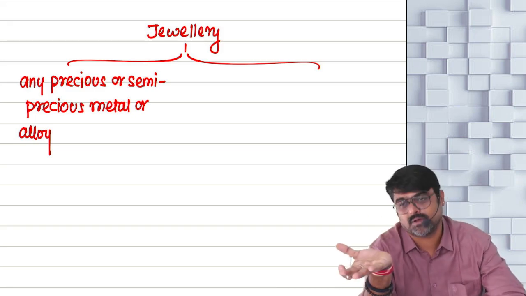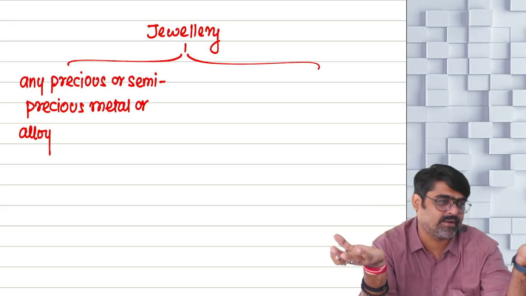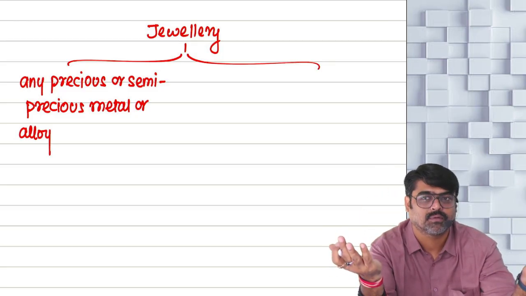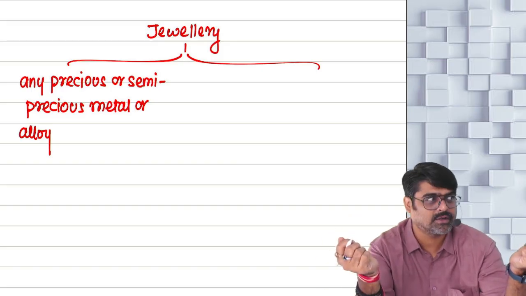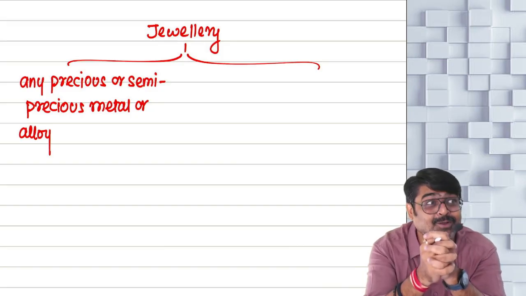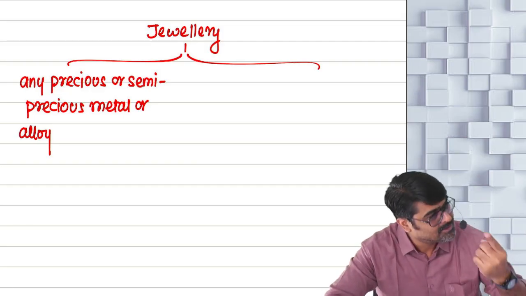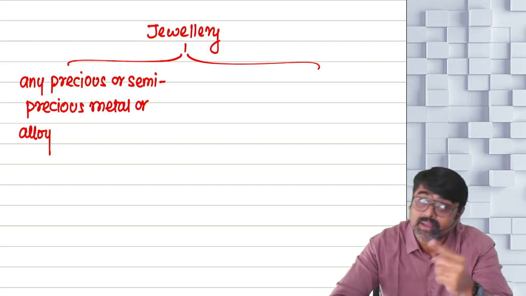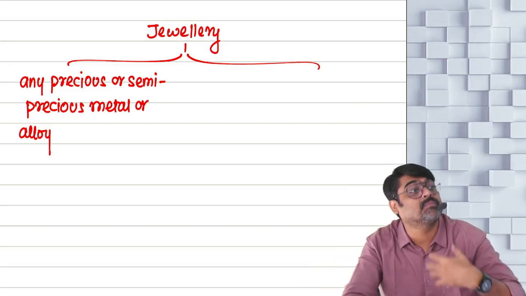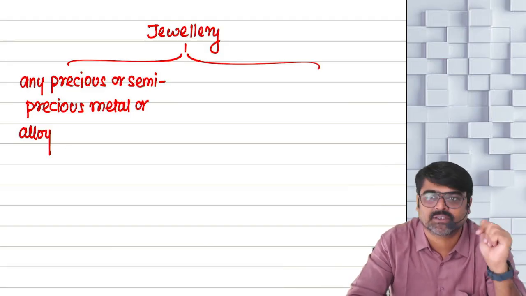So, if I am holding gold, and I am holding platinum, precious metal, will be my capital asset. So what I did? I mixed gold and platinum. Now, it is not a metal. You said that metal is a capital asset. No. We are saying alloy is also a capital asset. Not just the precious or semi-precious metal, but if you combine them and form another metal, an alloy, even that alloy will be covered in the definition of jewelry.